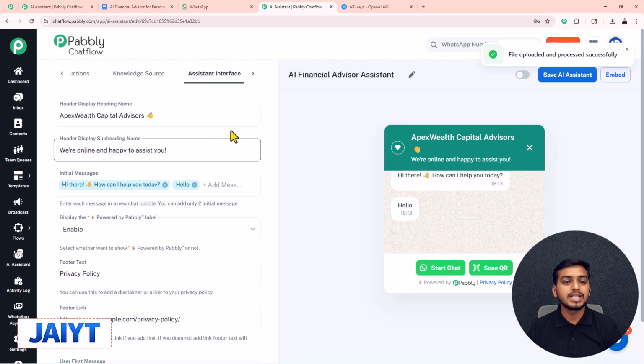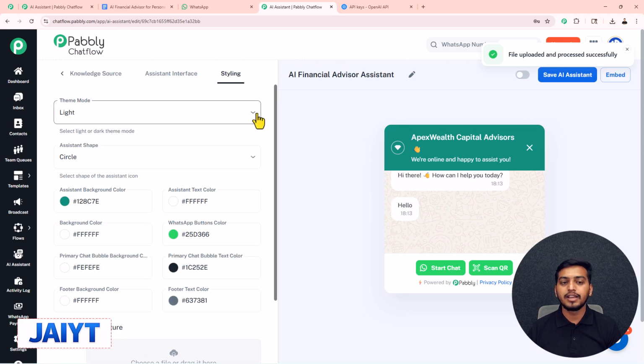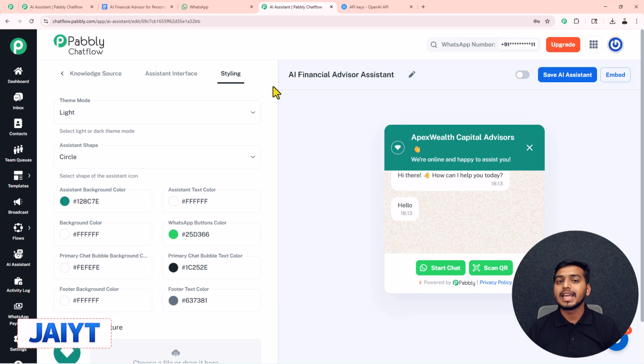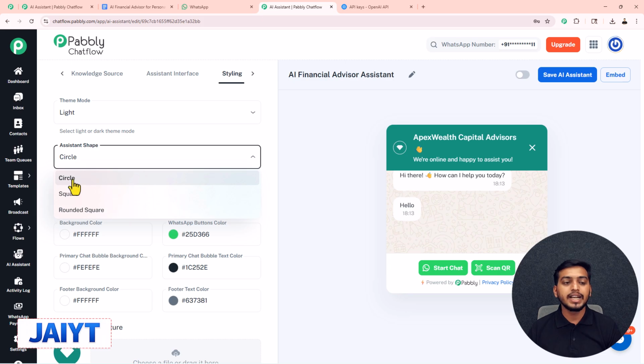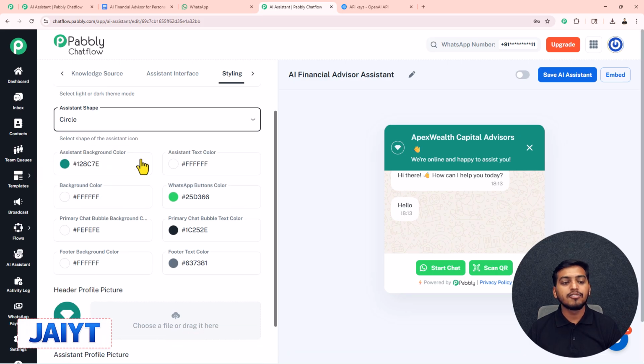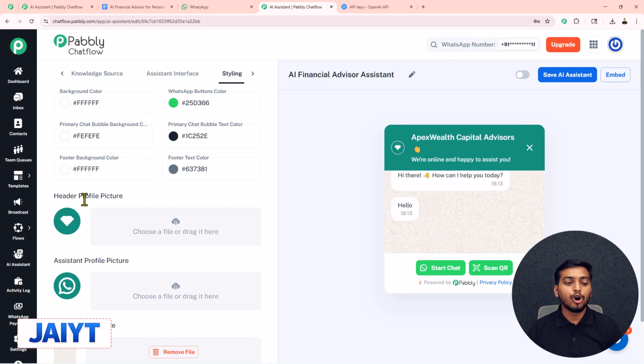Now let us move towards our last step, styling. In here, we can style our AI assistant. Like if I want, I can change the theme into light or dark. I can change the shape of my assistant into circle, square or rounded square. If I want, I can change the background color or profile picture from here.